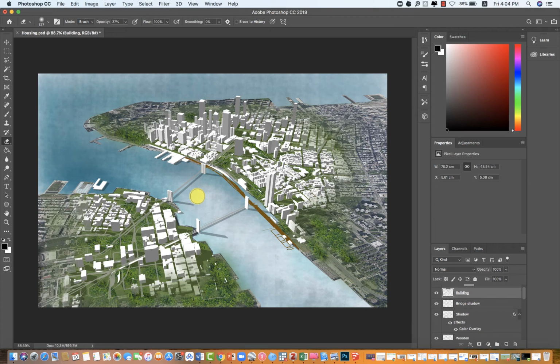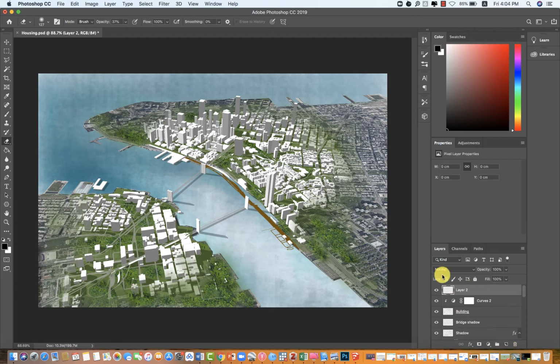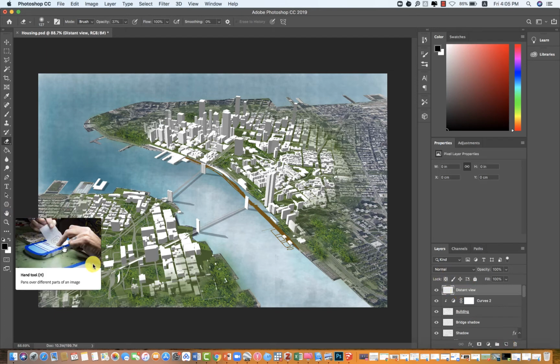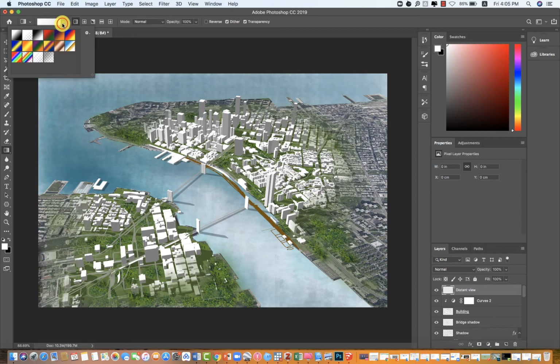After that, I want to blur distant view. Add another layer at the very top. And then choose the white color. And we choose gradient tool. And from here, you need to choose the white to the transparent. And then make the distant view blurry.